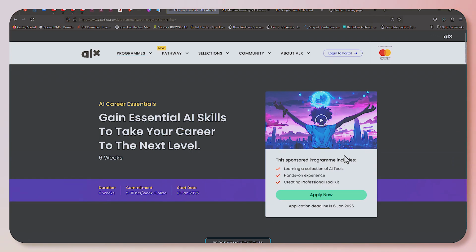The next program you want to partake in is the ALX AiCE program. The AiCE stands for AI Career Essentials. This is a program that I've gone through, so I'm going to show you what the outline looks like. This particular program is a bit intermediate because of the demand. It's a very tasking program in terms of time. But when it comes to experience or knowledge, you don't need technical experience to be able to go through this program.